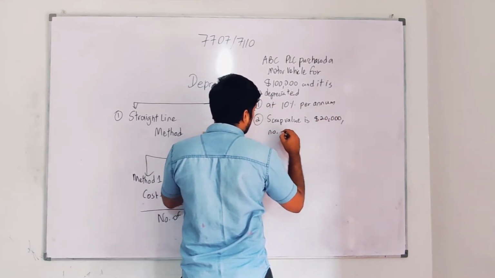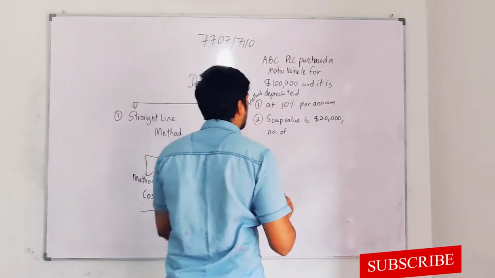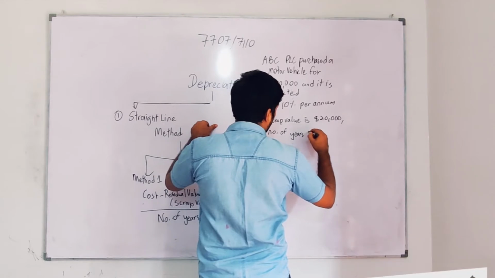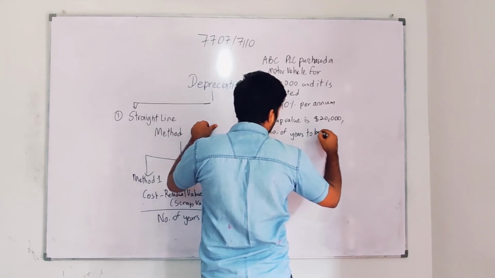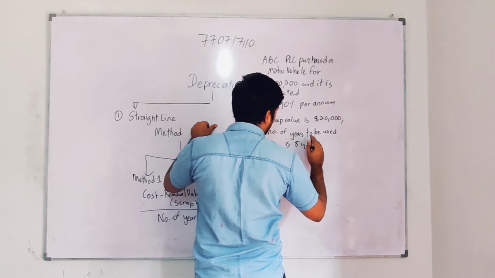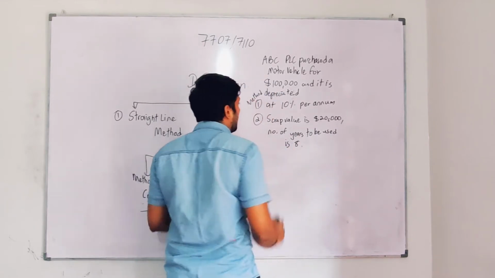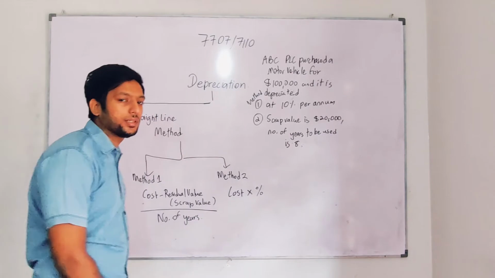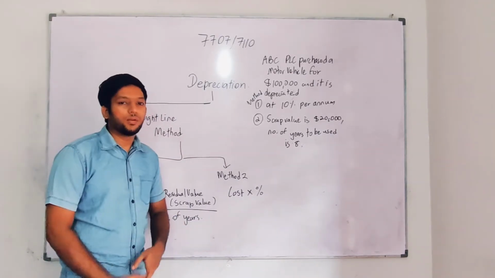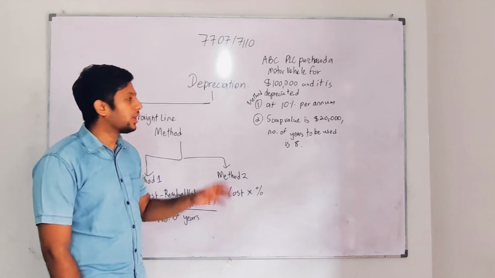The number of years to be used is 8 years. So now I'm going to use the straight line method. Either method you go, you're going to get the same value. That's how it should work. Now I'm going to use two methods to explain to you how this works.